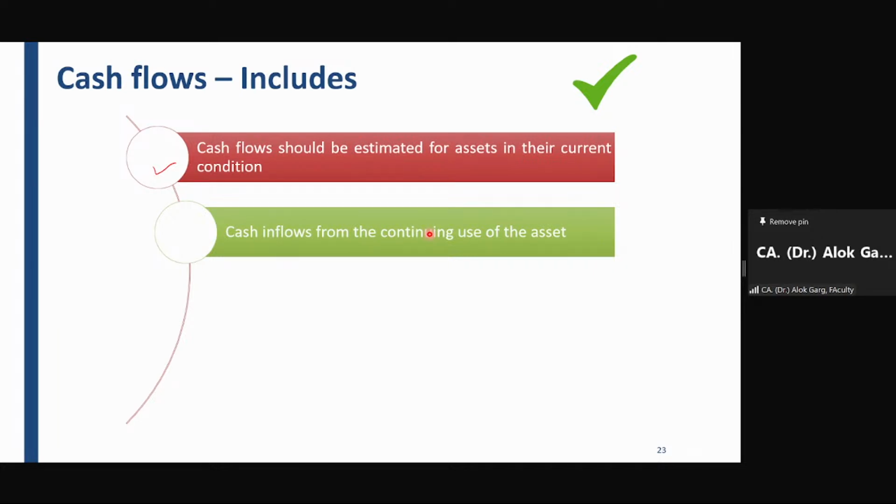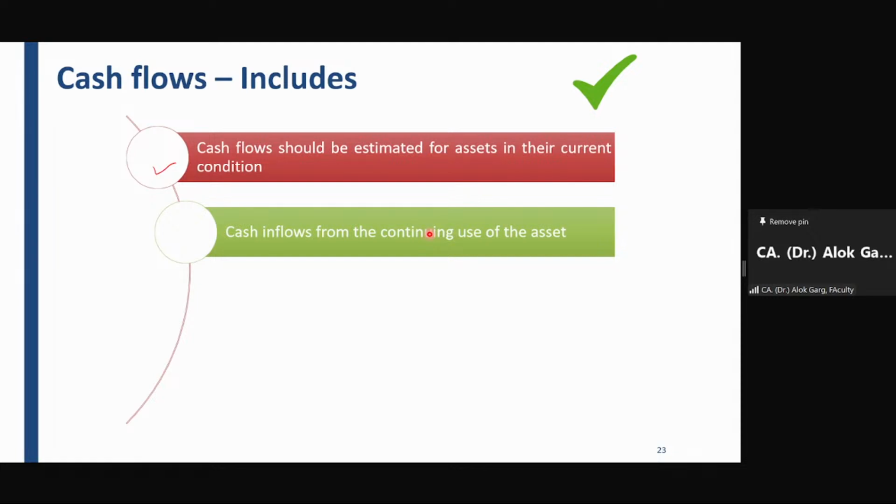So is it right to say that this technology will come and we will be able to save the cost of drivers, and hence I'm not including this outflow in my current estimate? Am I right? No, sir. Why no? Because of the way we are using that asset, we have to use those conditions also.